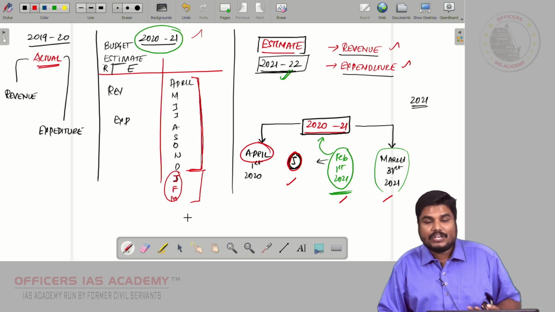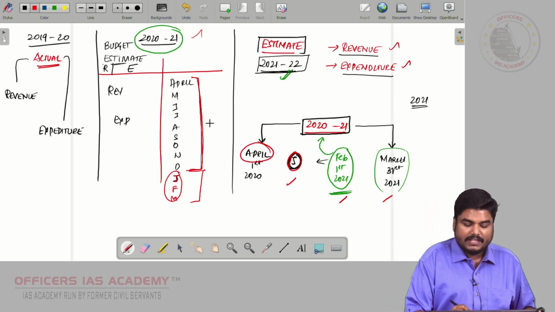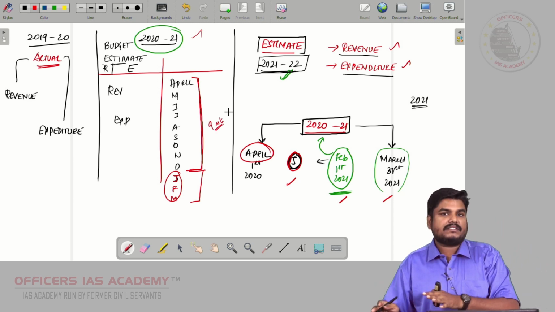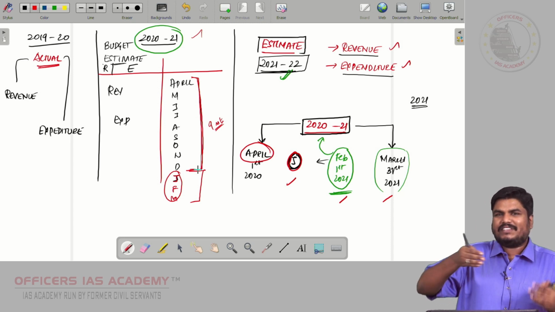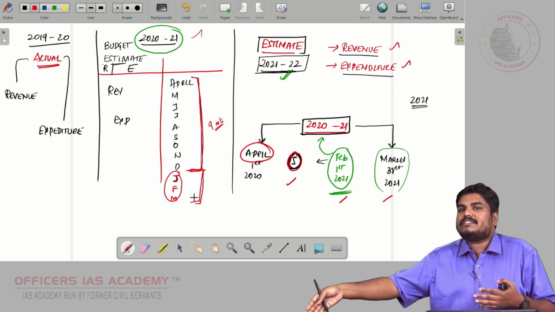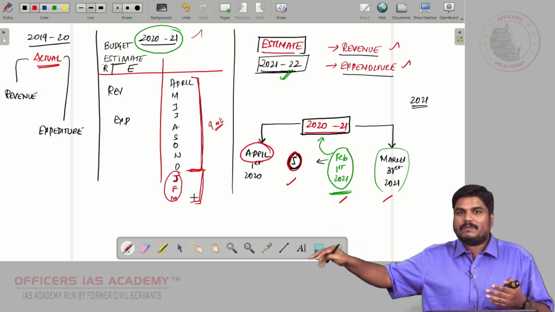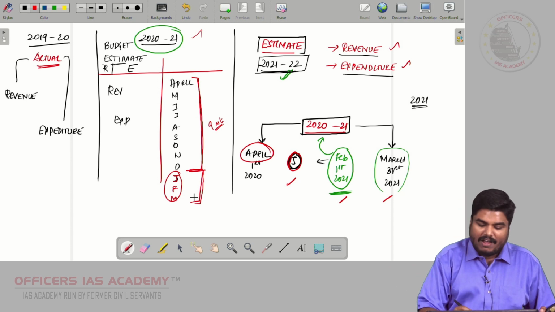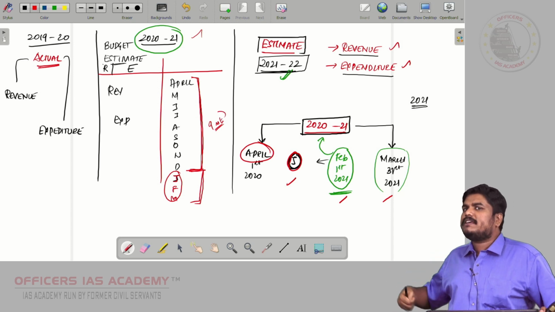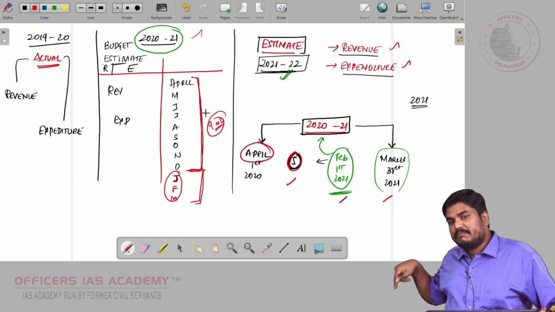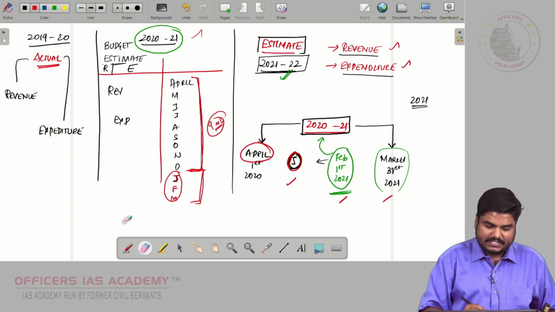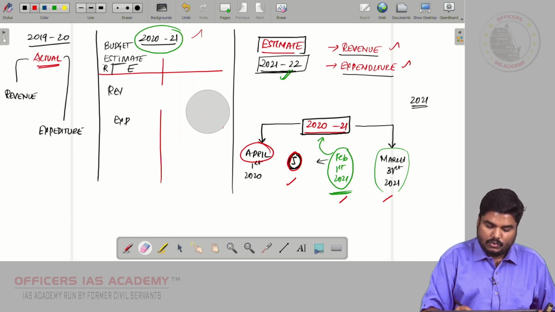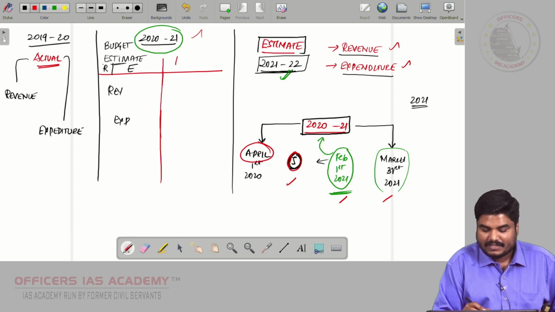Based on that 9 months data, the Finance Minister will extrapolate, okay, if this is the trend, maybe for the next 3 months this could be the trend. Like that, based on the 9 months experience, what could be the revenue and expenditure for the remaining 3 months will be extrapolated, and the Finance Minister will be using another data called revised estimates.